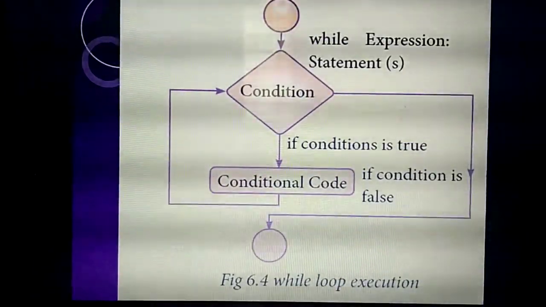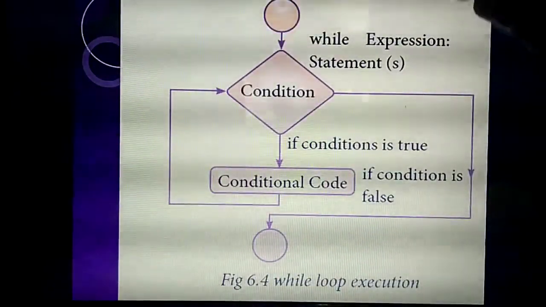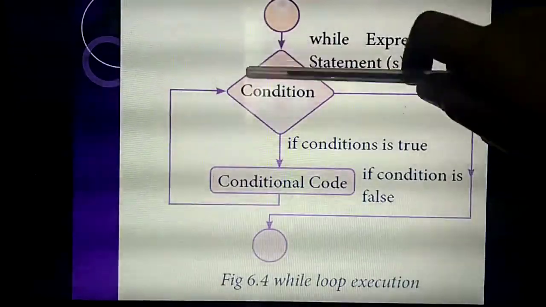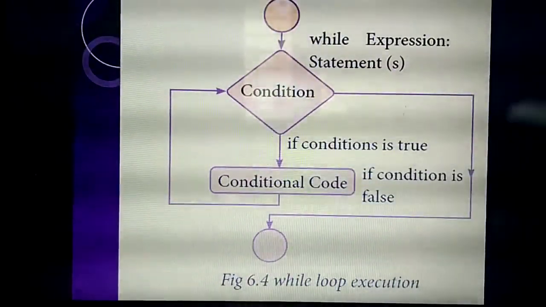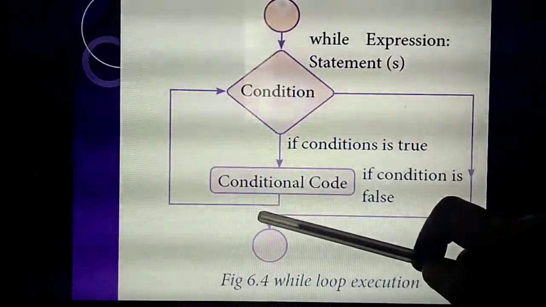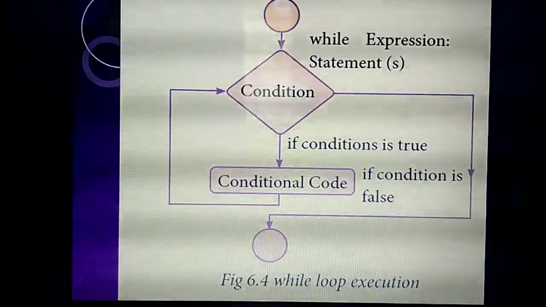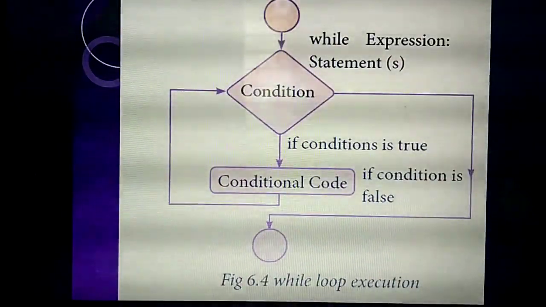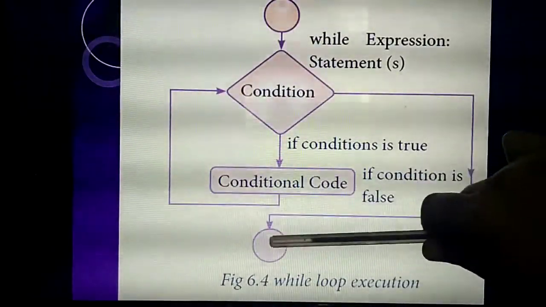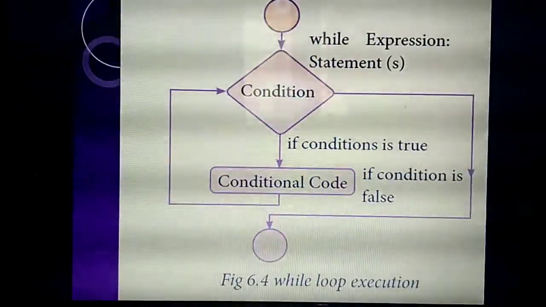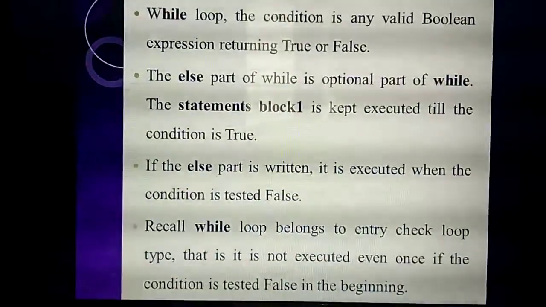Understand? It will check the condition at the starting of the program. Only at the starting of the program are you going to check the condition. If the condition is true, it will enter inside, and the statements you are giving inside the condition, that code will execute. Likewise it will iterate based on your conditions, till the condition becomes false. If the condition is false, it will directly come outside of the loop. Understand? So what I have explained, they have given as the theory part.